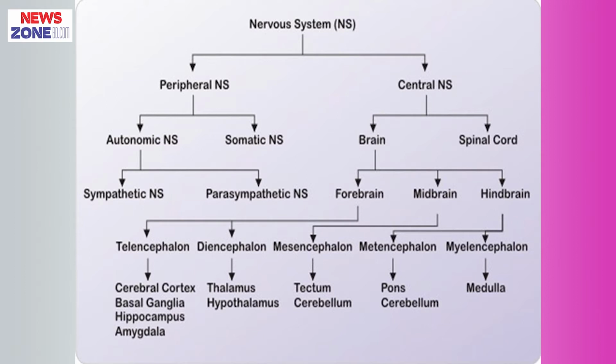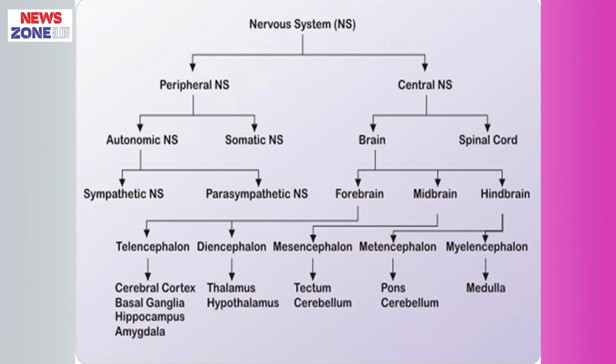The nervous system is divided into two parts: the central nervous system, CNS, and the peripheral nervous system. The central nervous system consists of two parts: brain and spinal cord, and the peripheral nervous system consists of 12 pairs of cranial nerves, 31 pairs of spinal nerves and their associated ganglia.